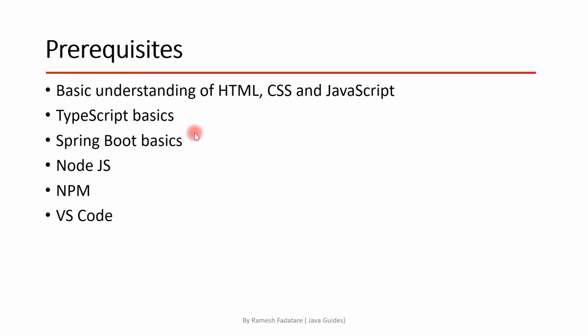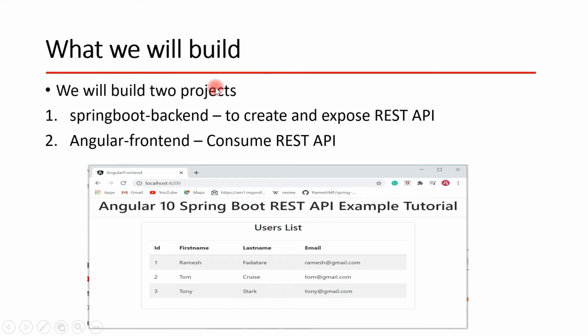Alright guys, great. What we will build in this tutorial, we are going to build two projects, Spring Boot backend and Angular frontend. Spring Boot backend project we create to develop and expose REST API, and Angular frontend project we develop to consume a REST API. And this is the simple user interface of this project.